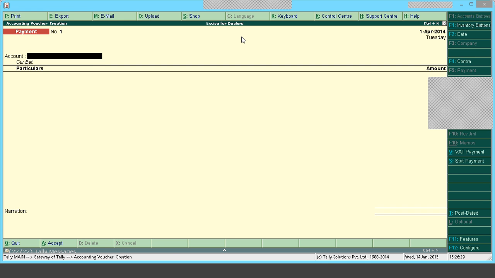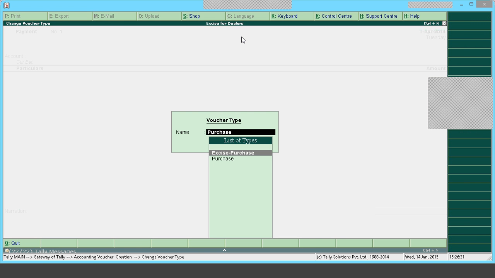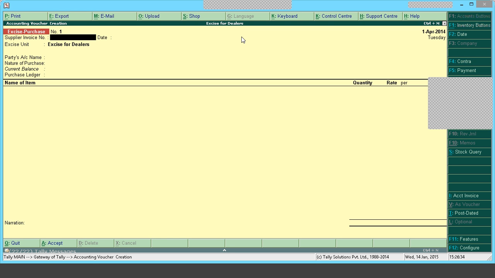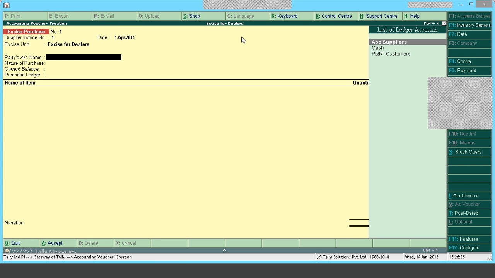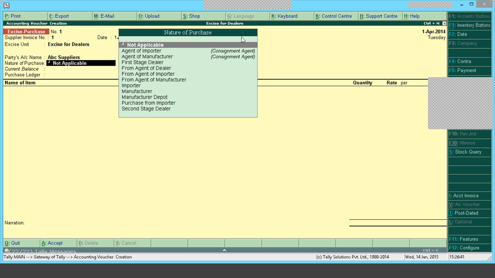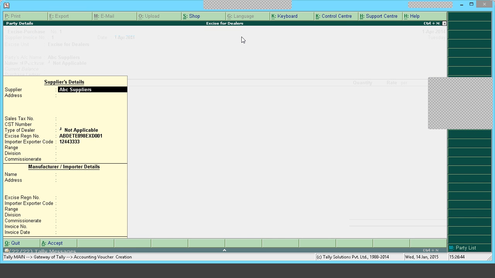I'll go to accounting vouchers, F9 for purchase. I'll select here excise purchase. I'll give supplier invoice number, date, and party's account name. I'll take my supplier ledger. You can give your excise details here, like supplier details, manufacturer or importer details, in the supplementary details screen. For example, your supplier is ABC, but actually the manufacturer of that particular good is XYZ. In that case, you can specify your manufacturer name, address, and his excise registration details in this screen.